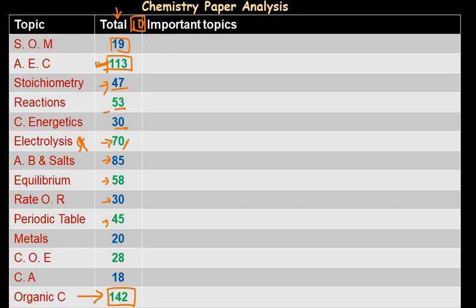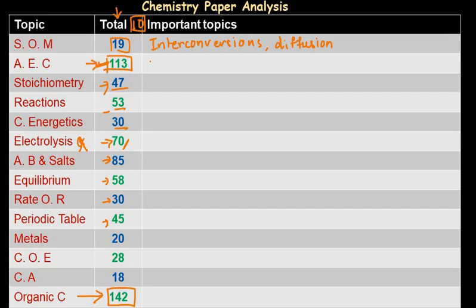For states of matter, we can just say that the interconversions of matter is the only important topic, and very rarely they have asked a question about diffusion, but yes, at times it was asked. Atoms, elements and compounds, very important topic.